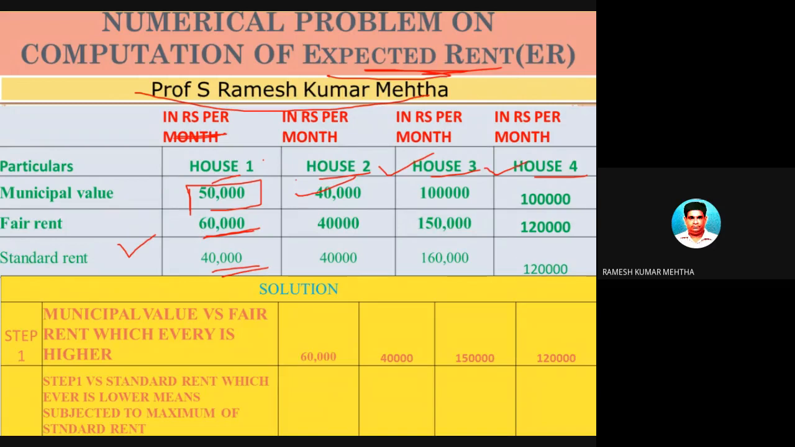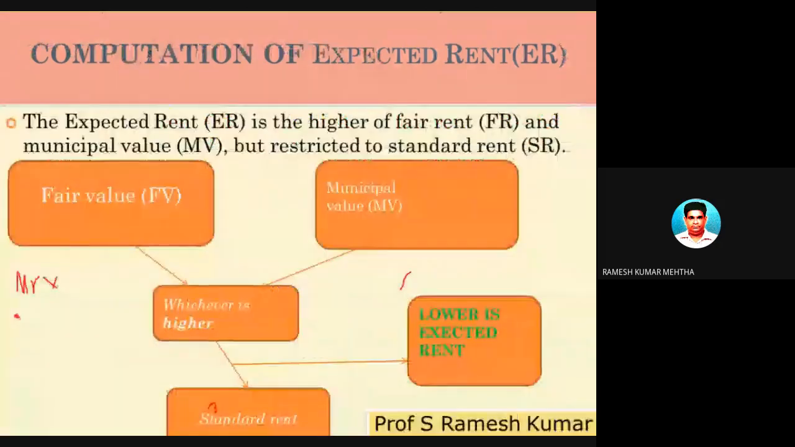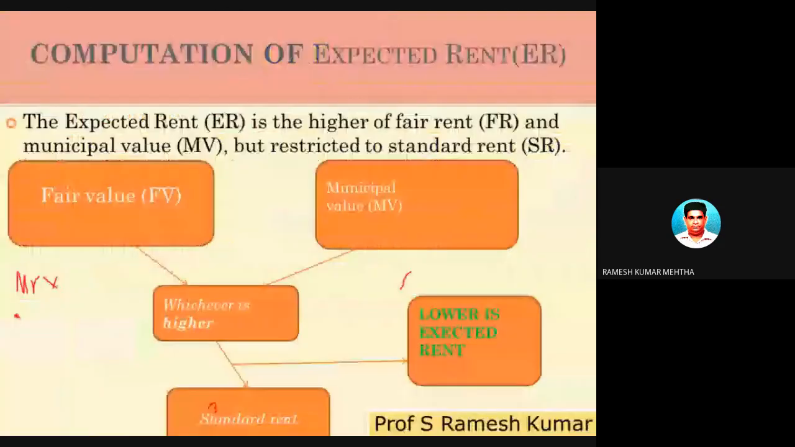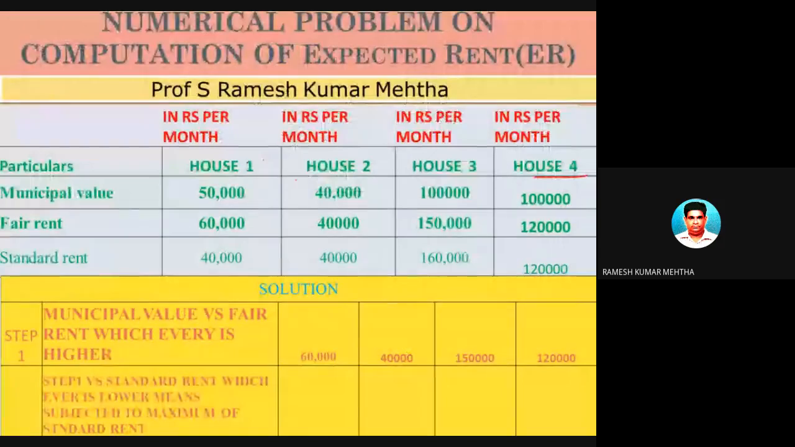First, we will concentrate on house number 1. To find out the gross annual value of the house property, the first step is you have to find out the reasonable expected rent. The first step I am doing. Now, let's find out the reasonable expected rent from the house property of house number 1. What is given? Municipal value, fair rent and standard rent of the house property are given. Okay, so municipal value is 50,000 rupees, fair rent is 60,000 rupees, and standard rent is 40,000 rupees.